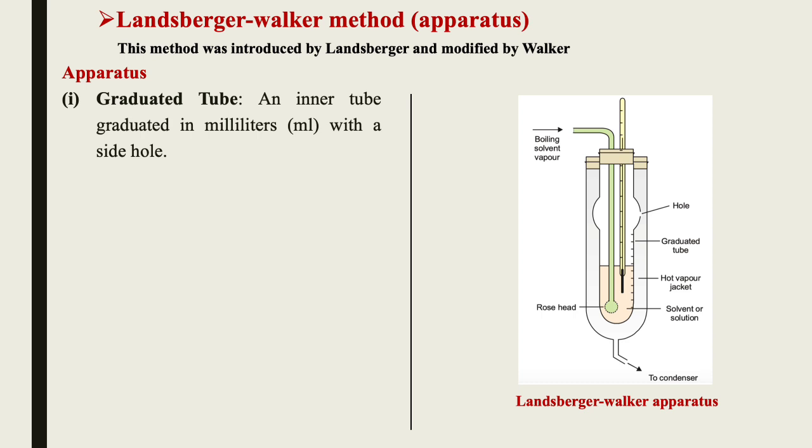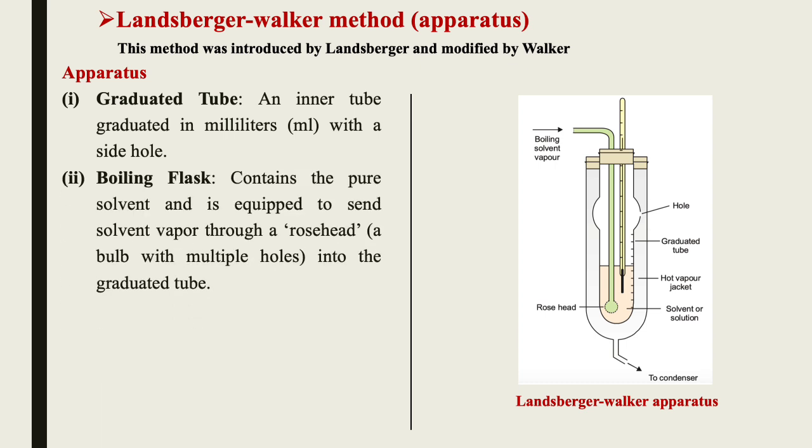So here the apparatus are the graduated tube. As you can see in this figure, the outermost covered tube is the graduated tube. It is an inner tube graduated in milliliters with a side hole. Graduated means from lower to higher you have all these marks, so if you have solvent in this tube, you can directly say the volume of the solvent. The hole is given so that whatever excess vapor is there can come out very easily.